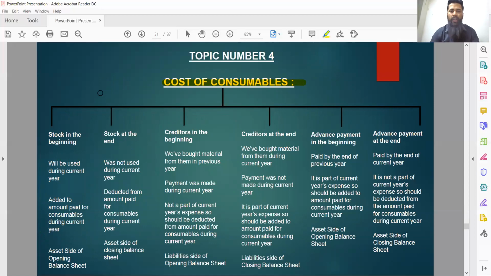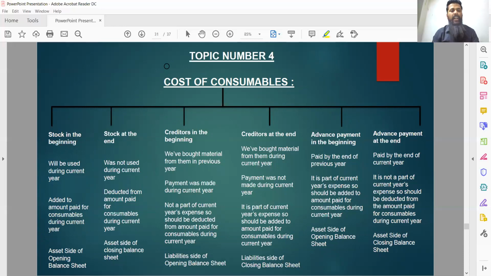So any not-for-profit organization, if buys something for their own consumption, such as medicines, food materials, stationery material, etc., are basically consumables. So we have to compute the cost of consumables in order to represent it to the debit of income and expenditure account. Obviously, if we are buying consumables, it is going to cost us. We are spending certain sum of money. So it is an example of expense. Now the question comes, why do we need to make adjustments in context of consumables, or what adjustments should be made in context of consumables?